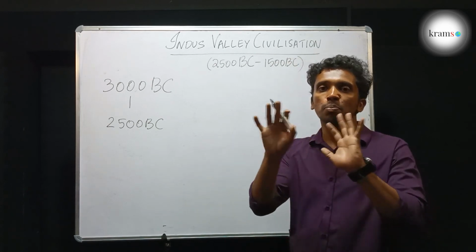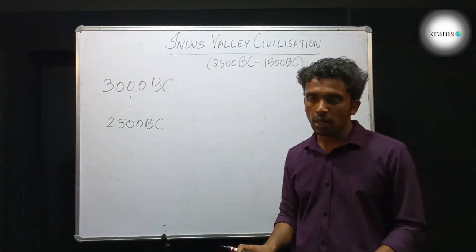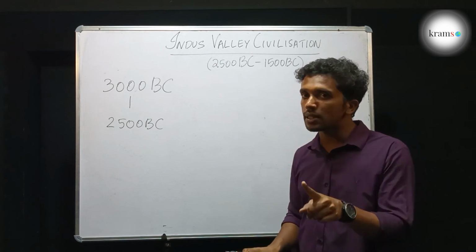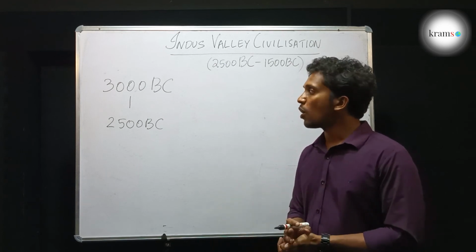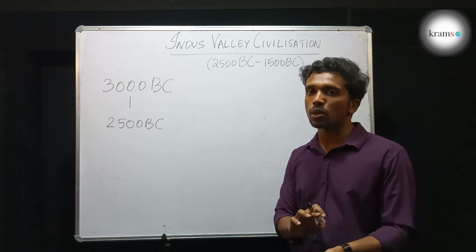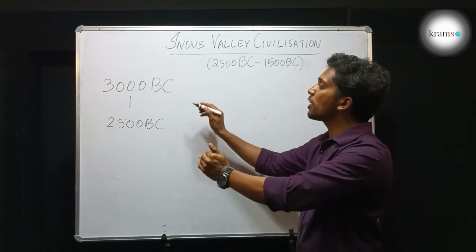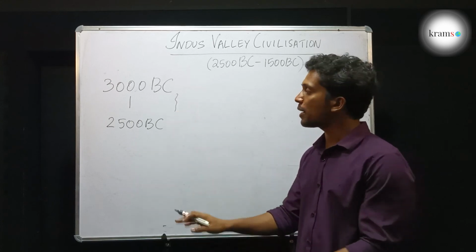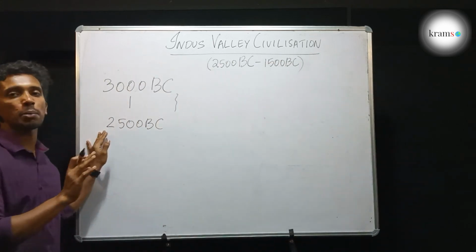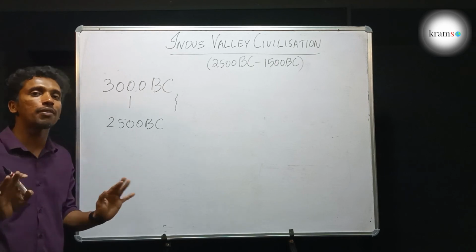It had its prominent features marked out. There was not a single city, there were numerous cities. All the cities resembled the same. All the cities had the same kind of making. All those features evolved during this period. And by the time it is 2500 BC, it got into its most advanced form.